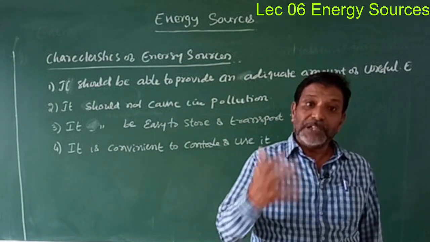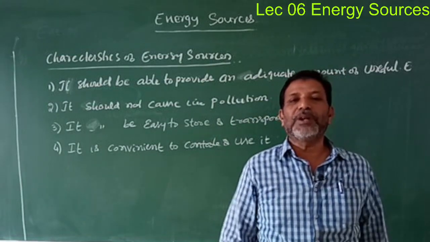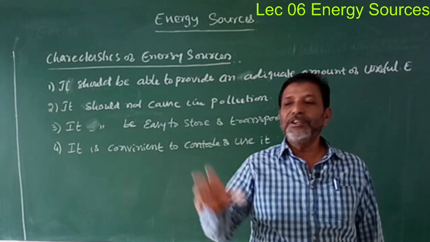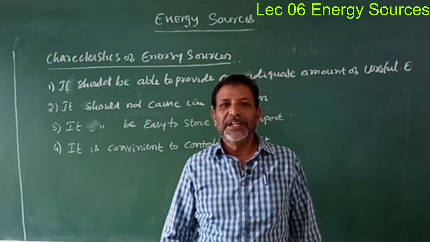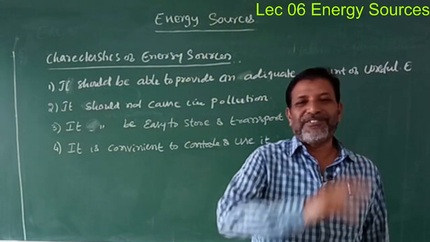So why? When a maximum amount of electric power comes at once, it causes damage. If you are able to control it, then only it will be safe.